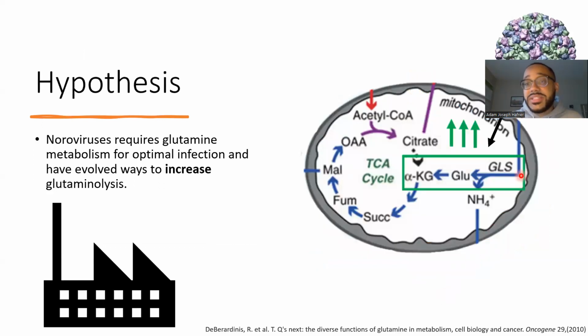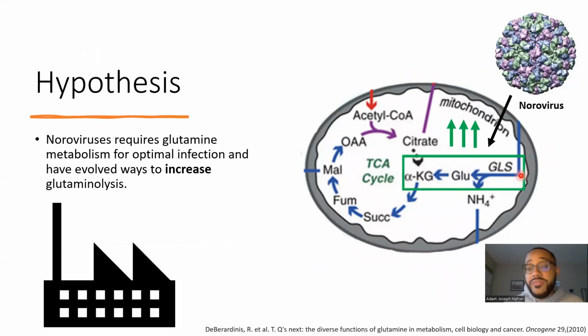I'm hypothesizing that noroviruses require glutamine metabolism for optimal infection and have evolved ways to increase the rate of glutaminolysis. As we can see within this figure, norovirus is somehow causing an increase in glutamine breakdown, which we're seeking to understand. Going back to our icon, thinking about ourselves as a dessert factory, or a chocolate factory more specifically, the thief is inside our chocolate factory and is causing an increase in the production of sugar, for example, that the thief needs to survive.